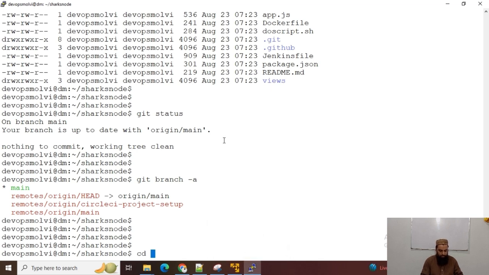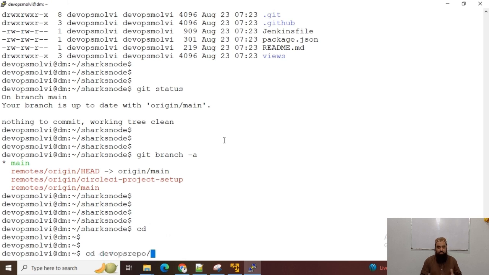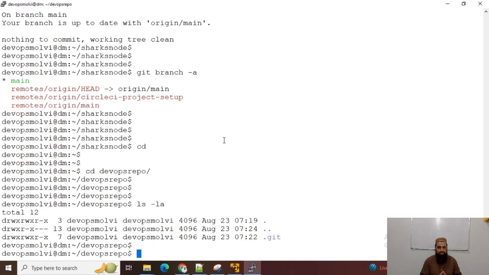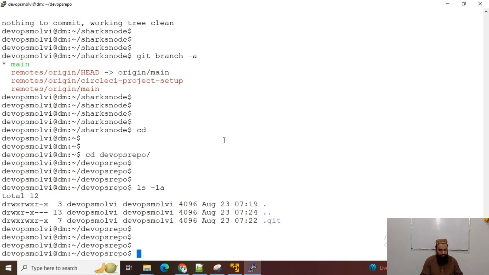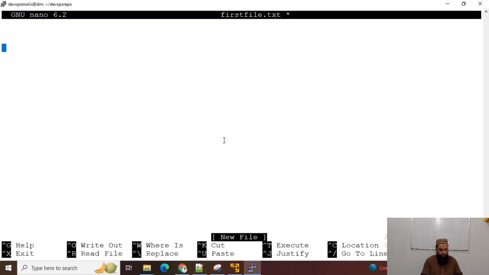Okay guys, now back to our empty initialized repository, where I do not have anything. Now I will create an empty file with nano first file.txt. This is our first file, and I will just save it.